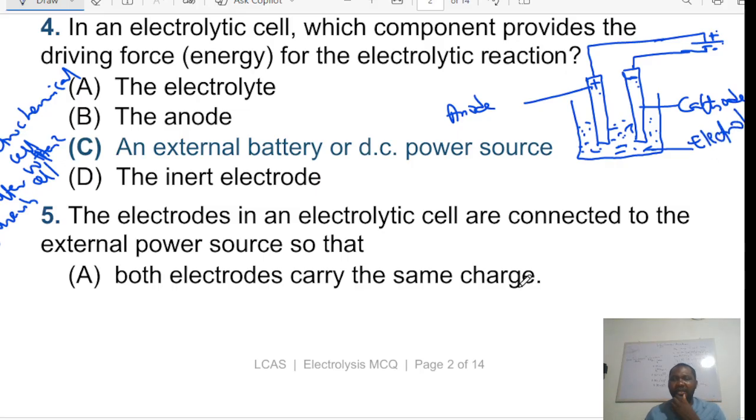Okay, now I did this to show you an overview of what an electrolytic cell contains. The major components of an electrolytic cell, four major components. You have the battery or the EMF source. You have the anode and cathode, which are called electrodes. Anode and cathode all together are called electrodes. Then you have the electrolyte. Never miss that. That's very important.